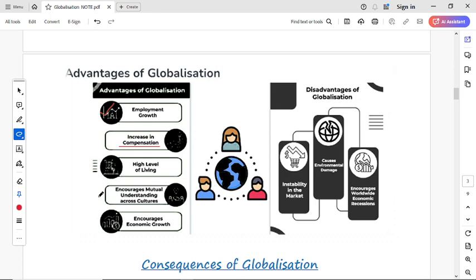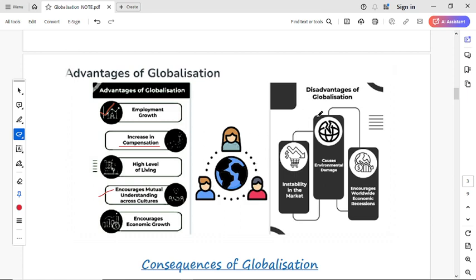And the next is that it encourages mutual understanding across cultures. It means there are different cultures of people over the world's countries, and we get to know the culture with the help of globalization. And the next is that it encourages economic growth. Globalization also helps in the economic growth of any country either through providing jobs, or goods and services. With all these things you can see the world and all the people around the world communicating with each other.